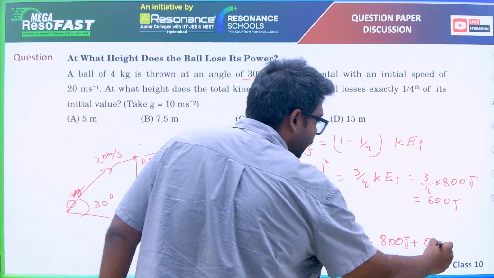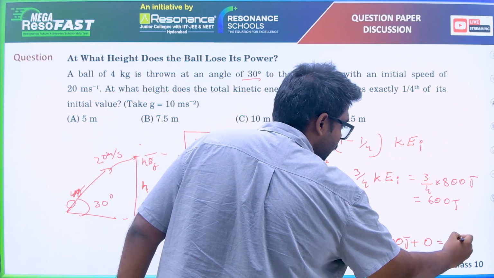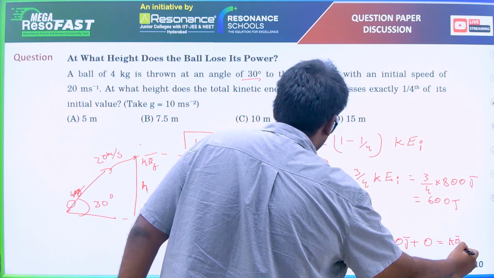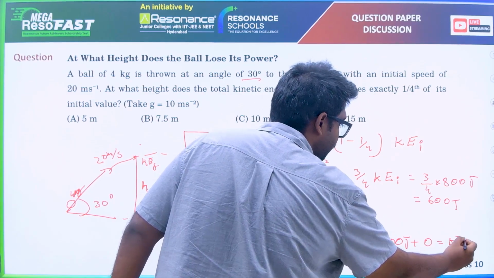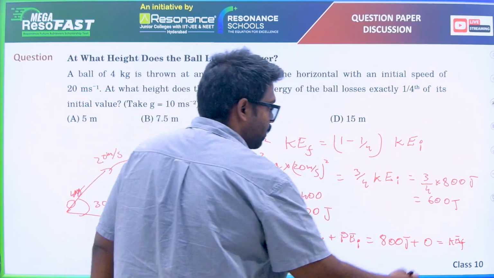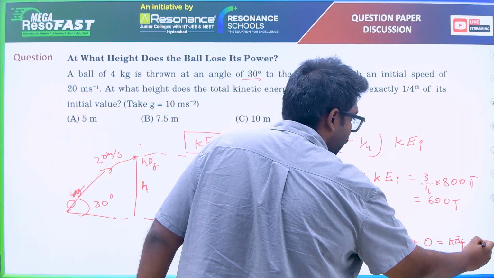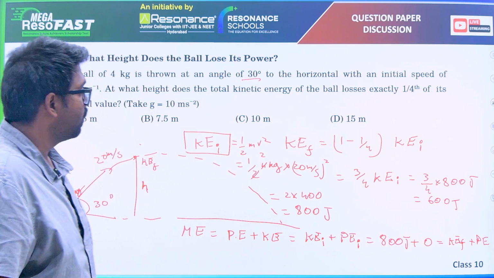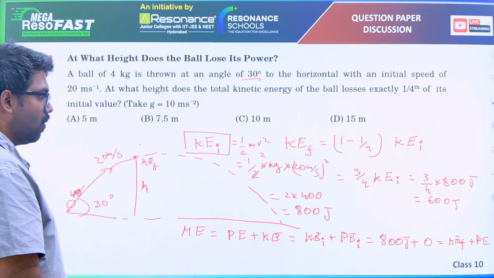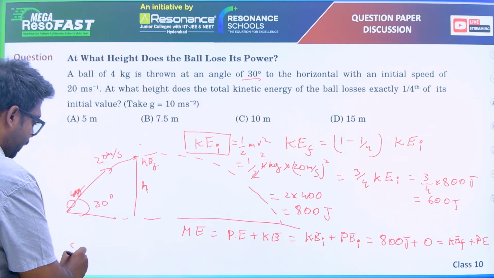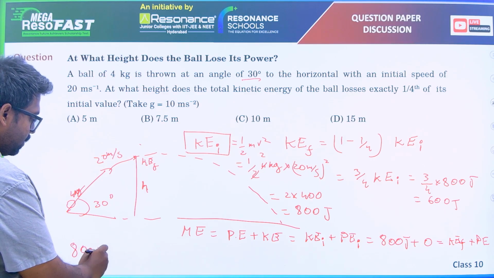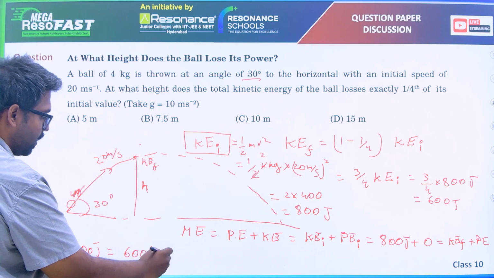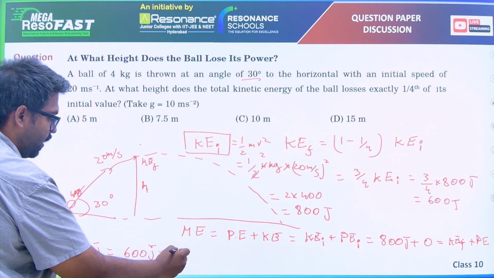So if final kinetic energy is 600, what is final potential energy? That's what we need to find. So 800 joules is equal to 600 joules plus the potential energy gained.